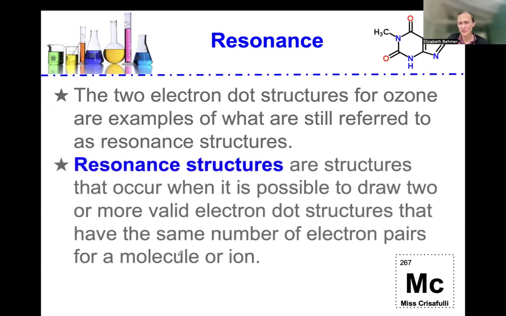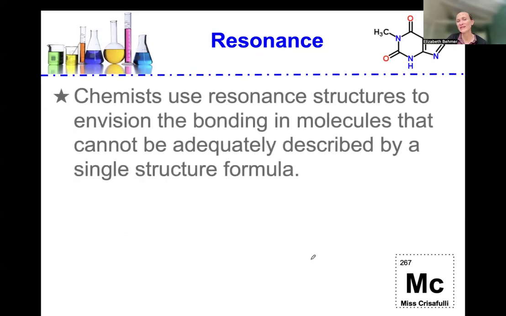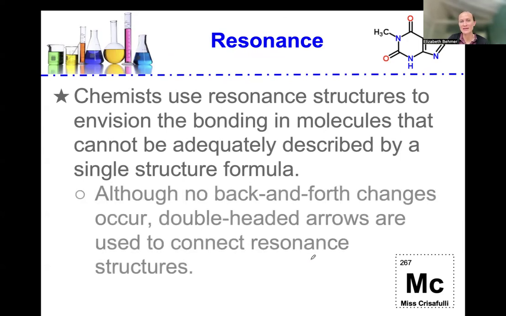Resonance structures are structures that occur when it is possible to draw two or more valid electron dot structures that have the same number of electron pairs for a molecule or an ion. Chemists use resonance structures to envision the bonding in molecules that cannot be adequately described by a single structural formula, and although no back and forth changes occur, double-headed arrows are used to connect resonance structures together.